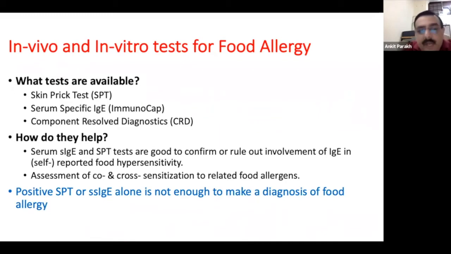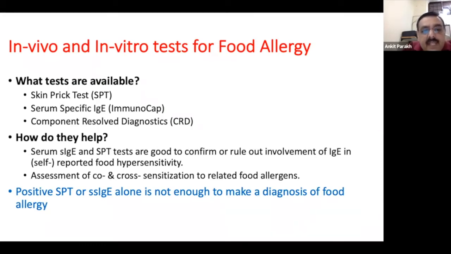So what tests do we have? We have a skin prick test, as we had talked about last time. We have serum specific IgEs. The commonest available is ImmunoCAP, which is readily available across all labs now. And there's something known as component resolved diagnostics, or CRD, which is still not launched in India. There's a plan to launch it by Thermo Fisher next year, but it has been launched in a lot of countries across the world.